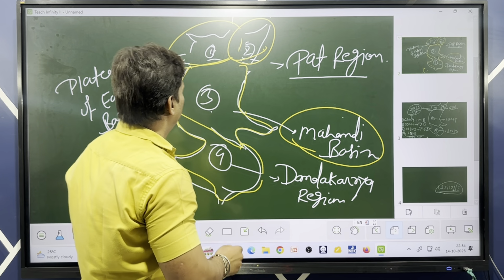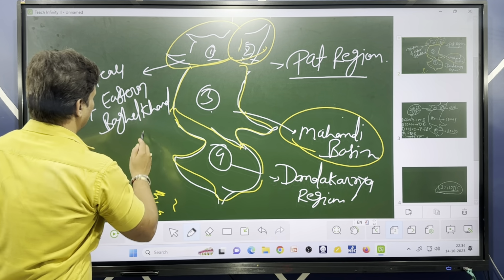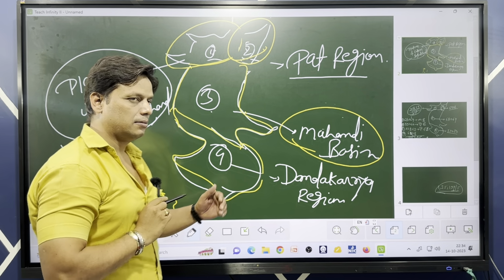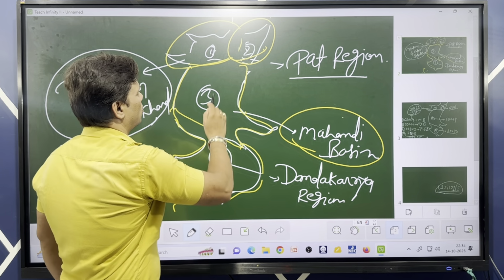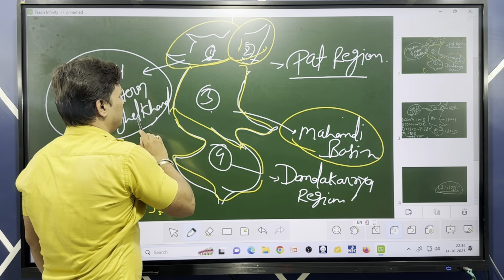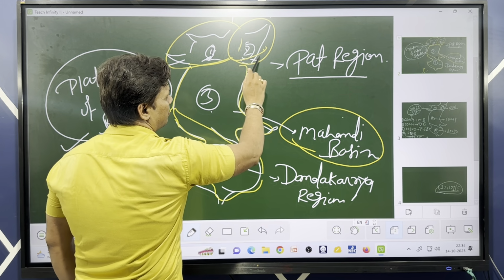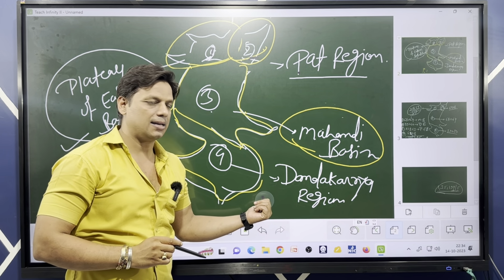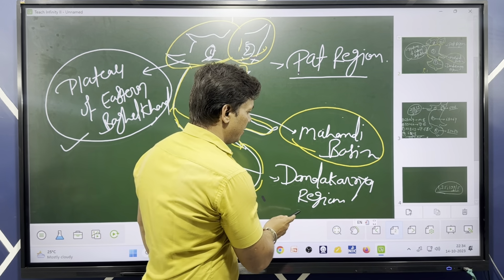This one, Plateau of Eastern Baghelkhand. One by one. Okay, we'll see it very thoroughly. Just first this part, Plateau of Eastern Baghelkhand. Okay, then we'll jump into that part region, and after that we'll come down to the Mahanadi Basin, and in last one we'll go to the Dandakaranya region.